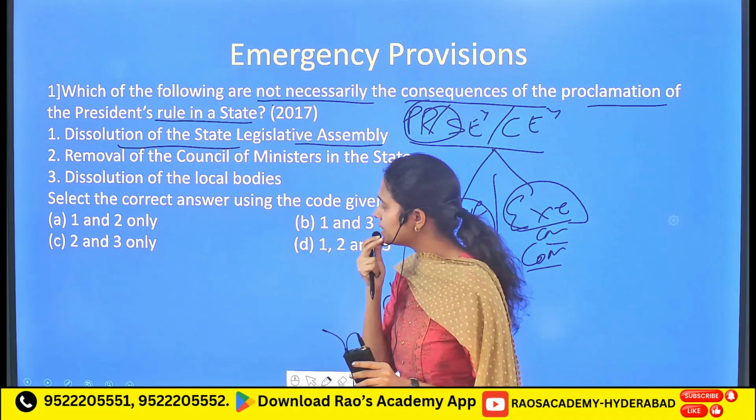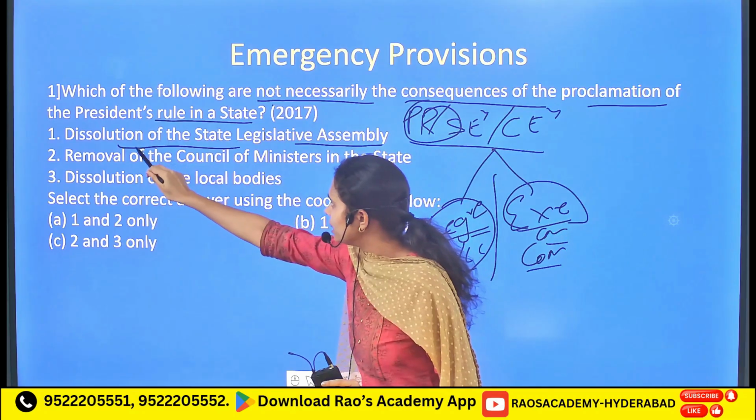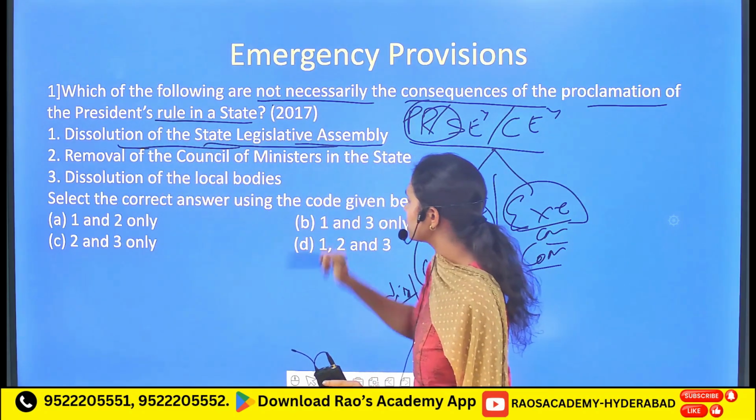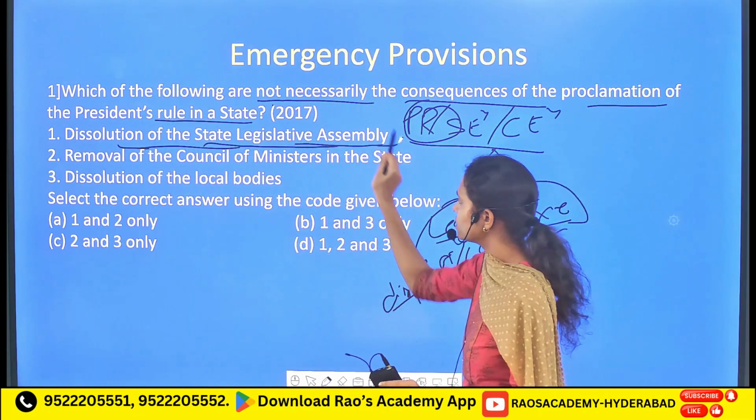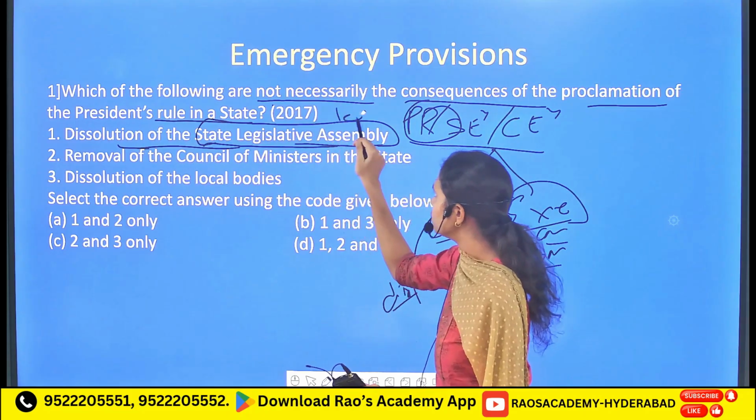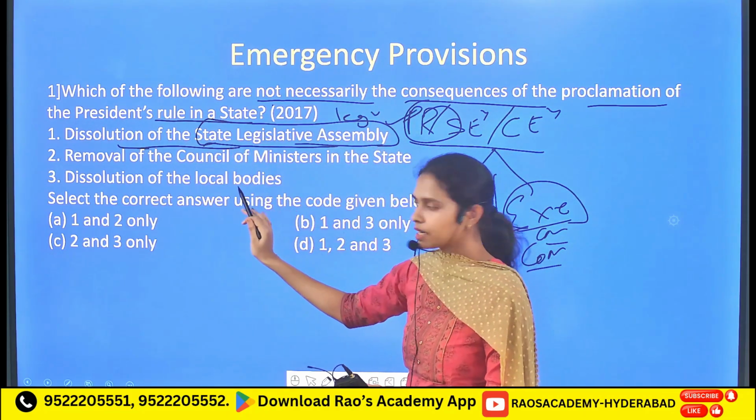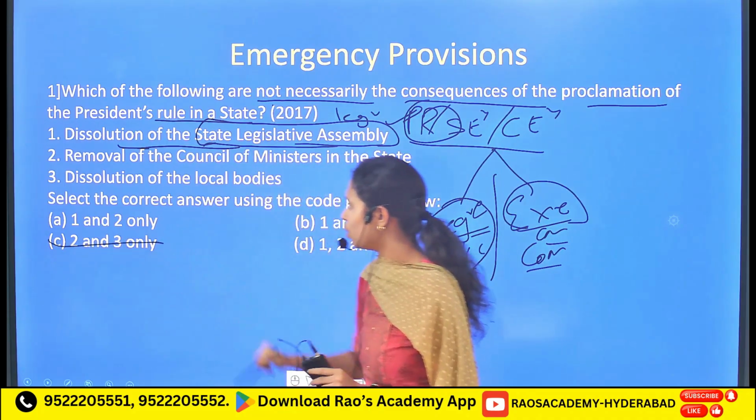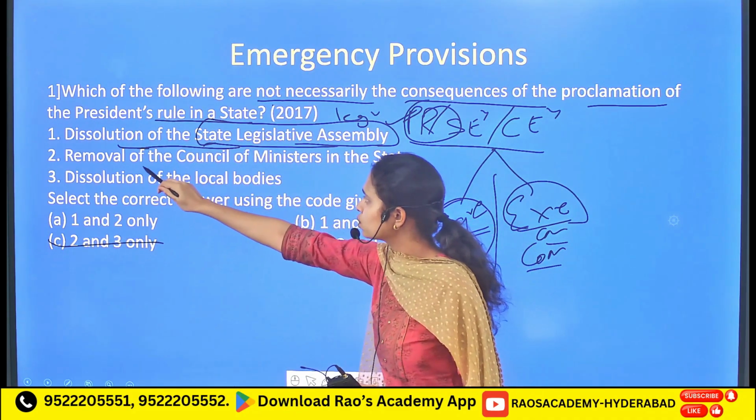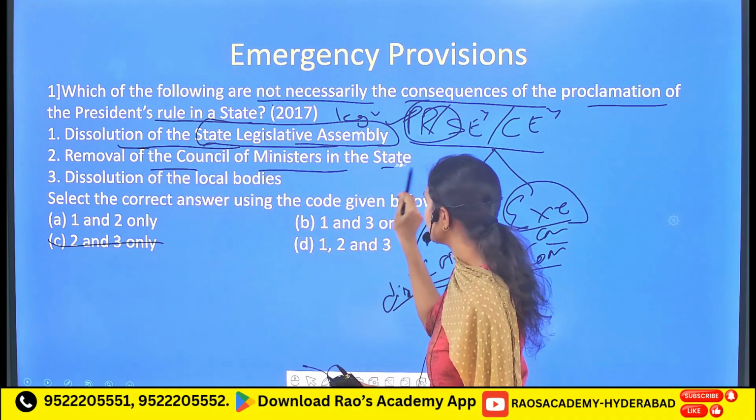So here it is directly given that it will lead to the dissolution of the state legislative assembly. That means the state legislative assembly is nothing but the legislature. So it is a correct statement. As the first statement is correct, let's strike this option, followed by it leads to the removal of the council of ministers in the state.